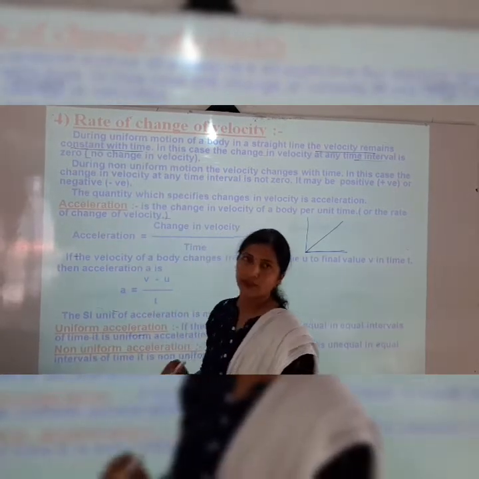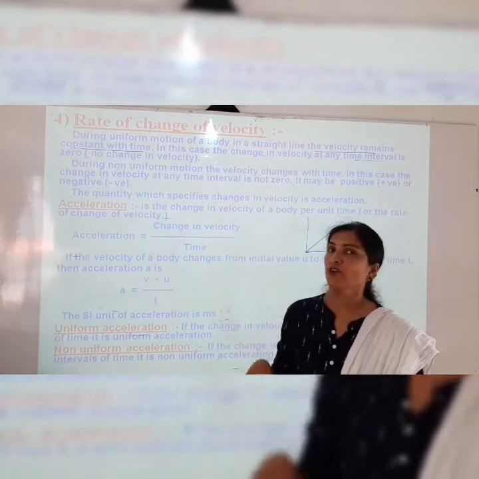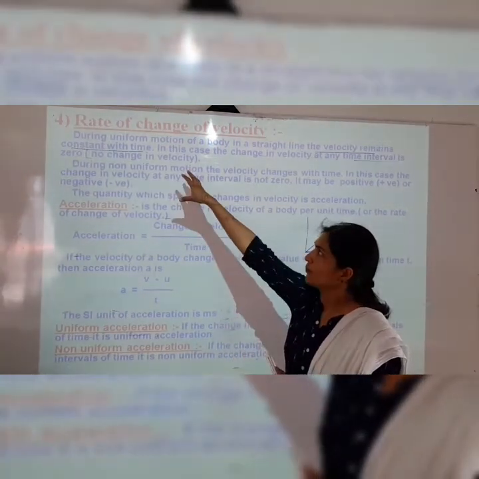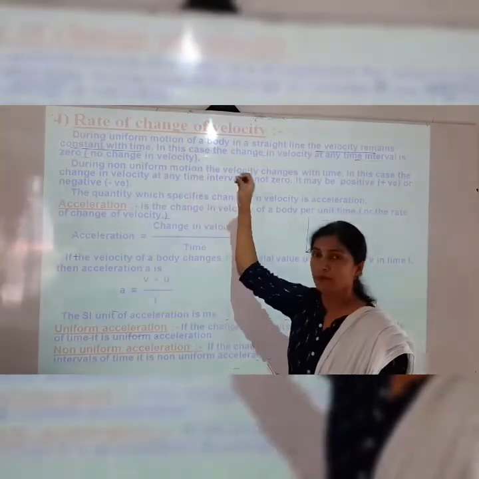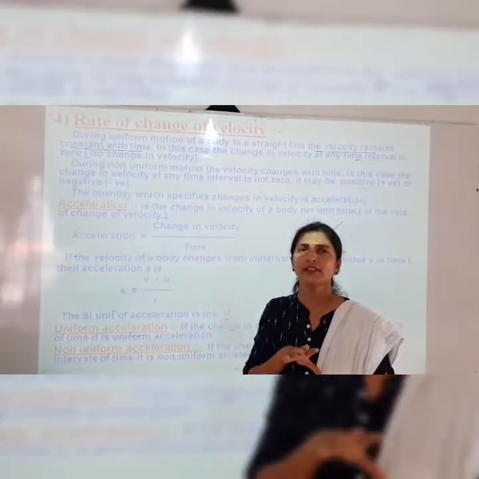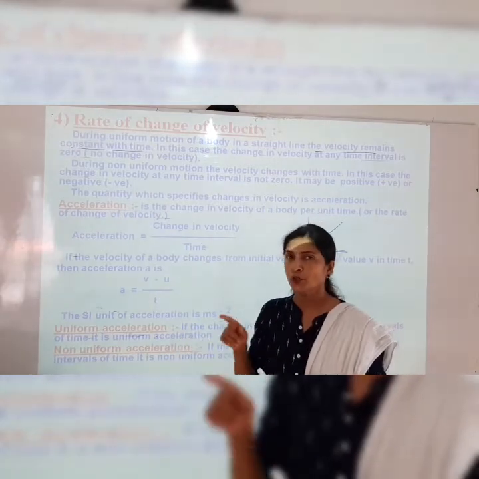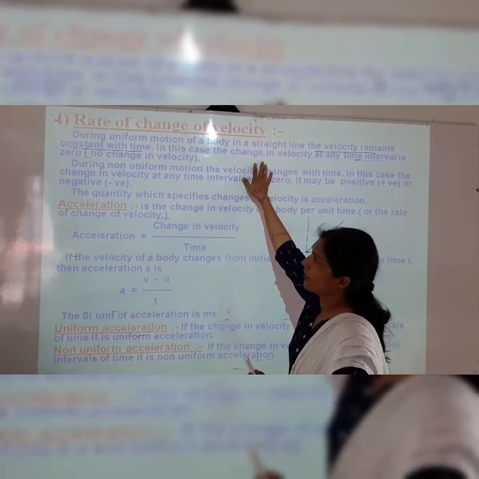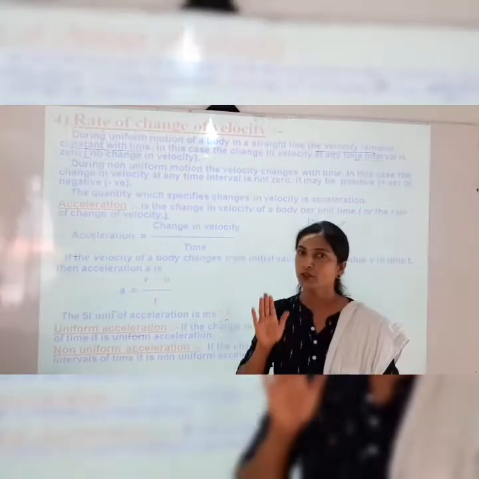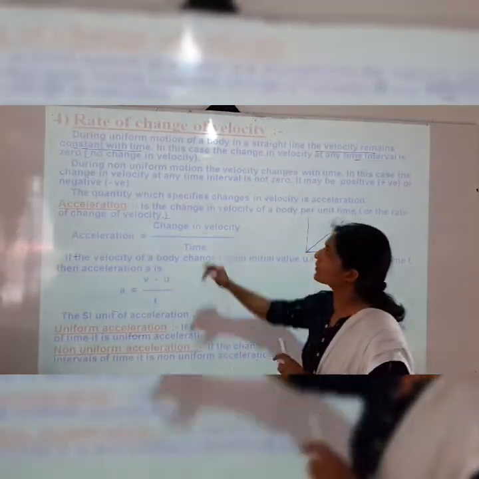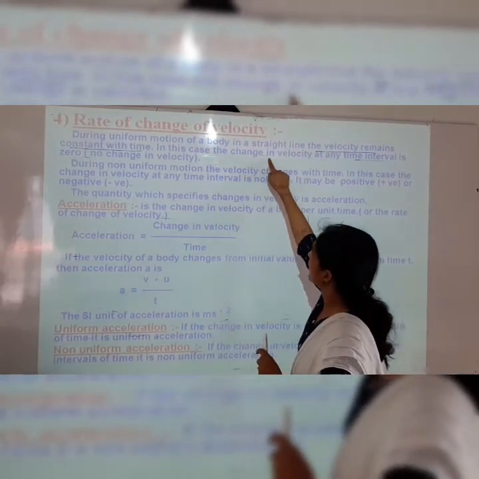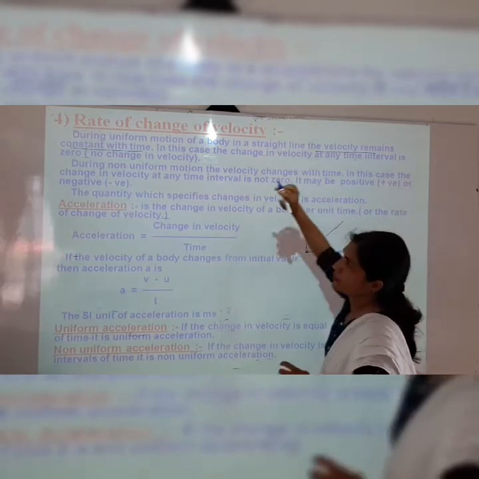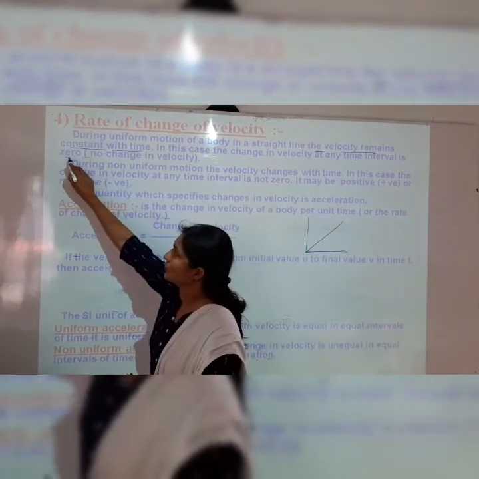Because the object covers equal distance in equal intervals of time, it shows straight line motion, and at that time its velocity is constant with time. In this case, the change in velocity at any time interval is 0.